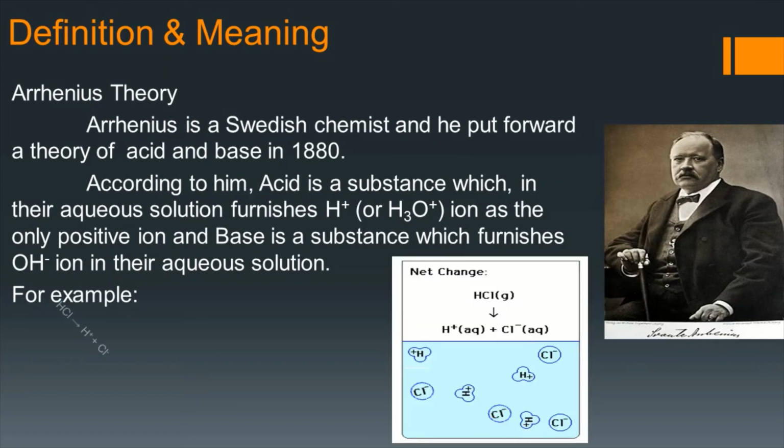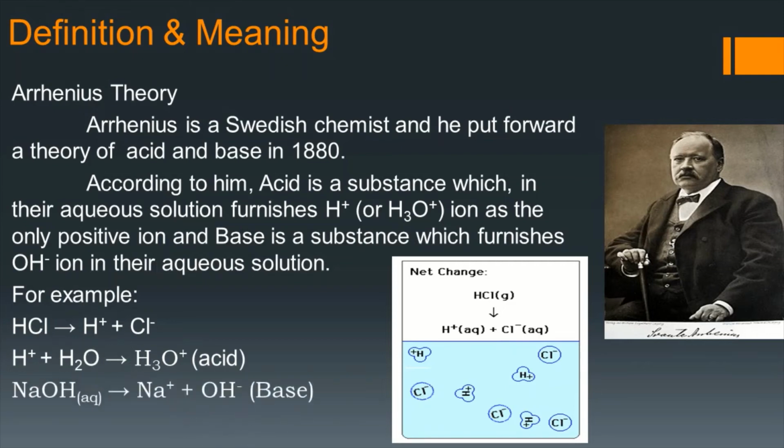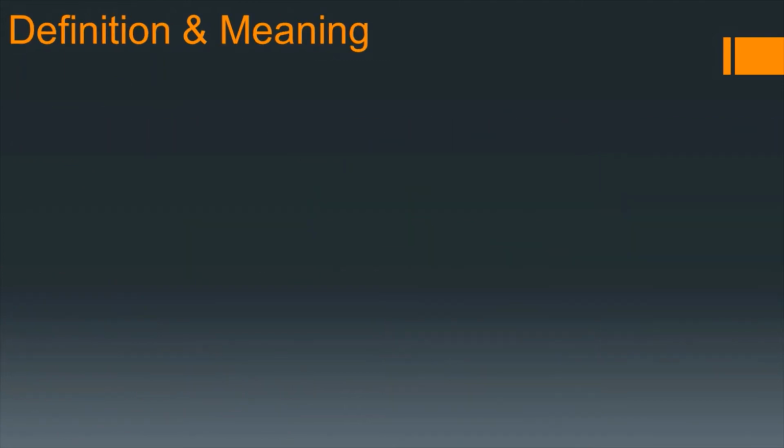For example, you can see here HCl is an acid, so it gives H plus and Cl minus. On the other hand, H plus with water gives H3O plus, so that is why HCl is an acid. Similarly, as a base example we can take sodium hydroxide. When dissolved in water, it gives Na plus and OH minus, and potassium hydroxide when dissolved in water gives K plus and OH minus. So sodium hydroxide and potassium hydroxide are bases.